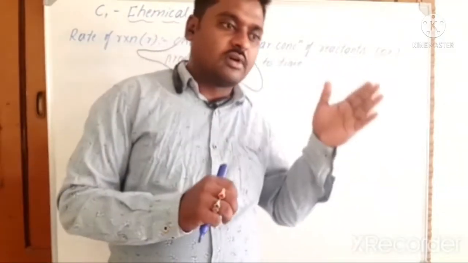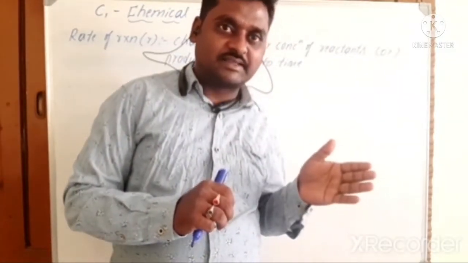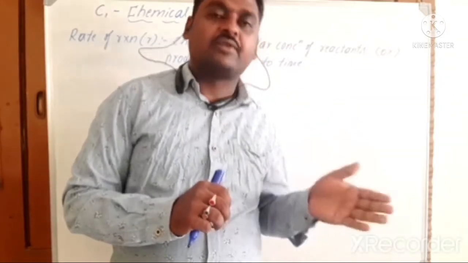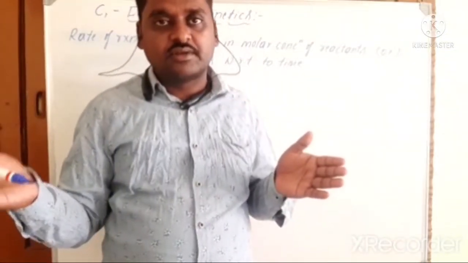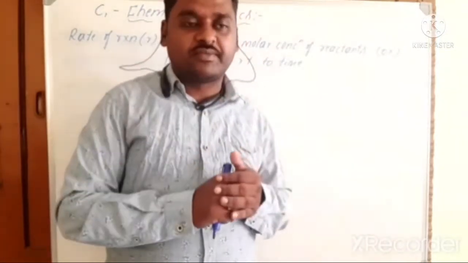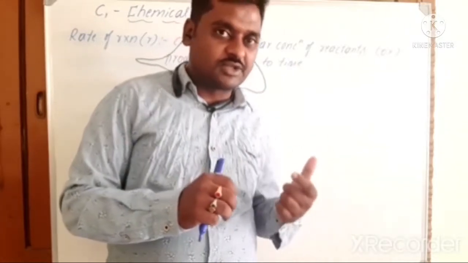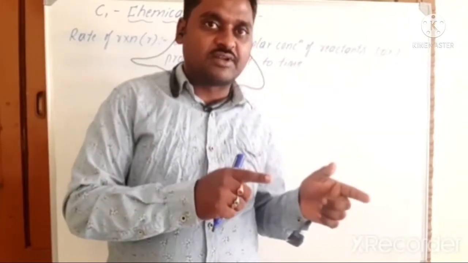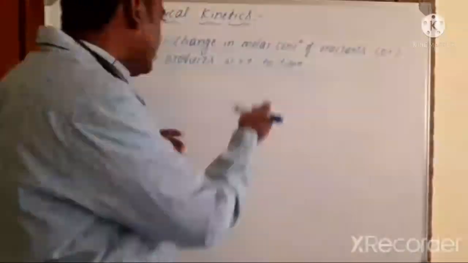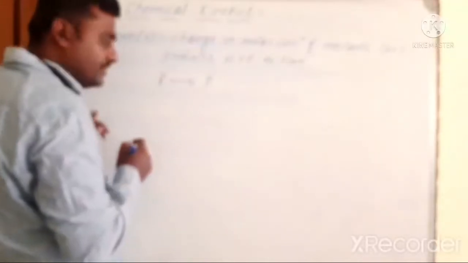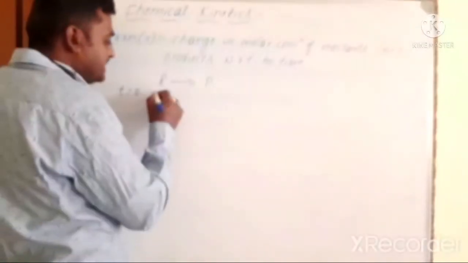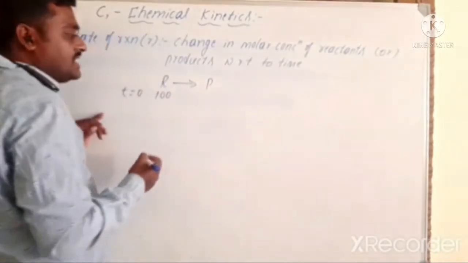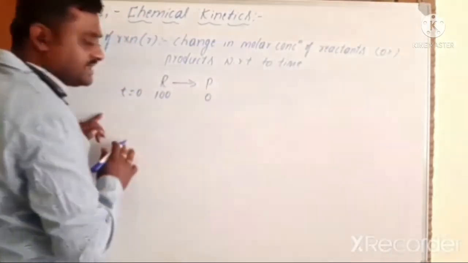Later on, the concentration of reactants is X. If you consider 100%, then the concentration of products becomes 100 minus X. So now you can consider the concentration of products is X. Before that I said the concentration of reactants is X. Okay. Then consider R gives P. At time t equal to 0, the reactant concentration is 100% and the product concentration is 0%.